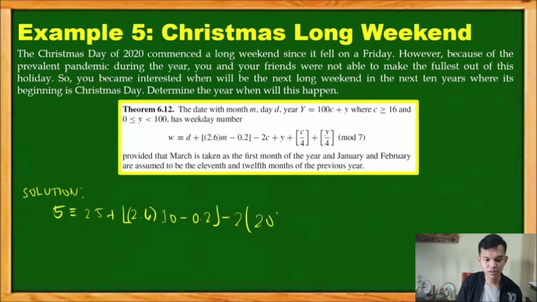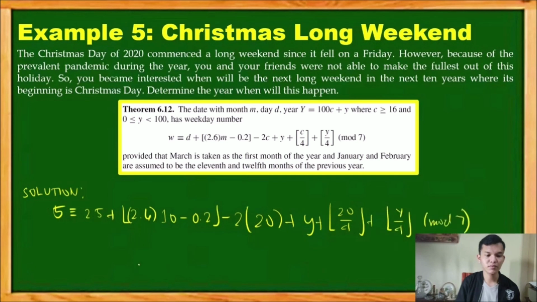Okay. 2 times 20 plus Y, we don't know the Y. So plus 20 over 4 plus the floor of Y over 4 mod 7. So we work on this linear congruence to solve for the year where December 25 will fall on a Friday.